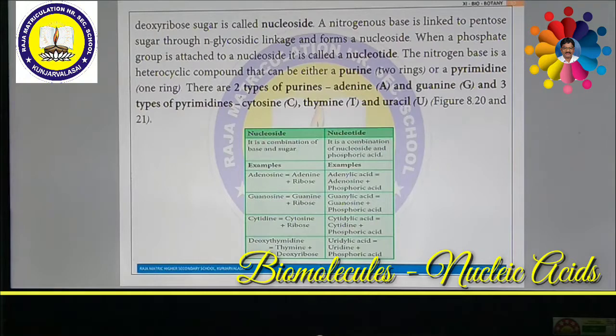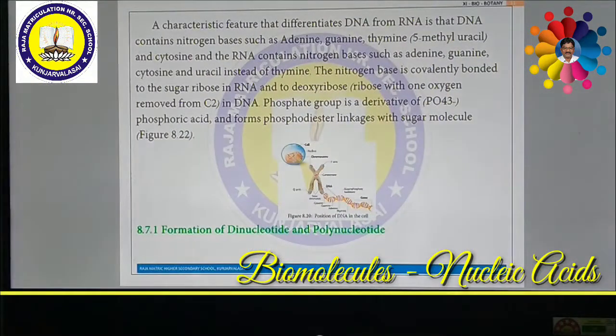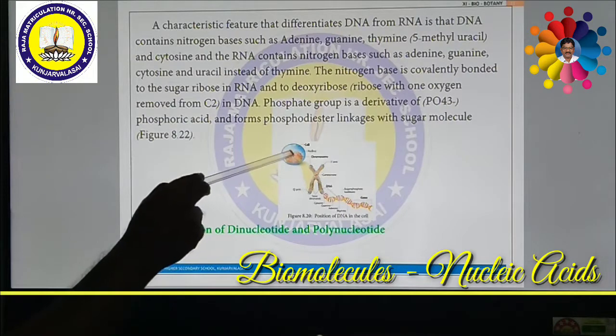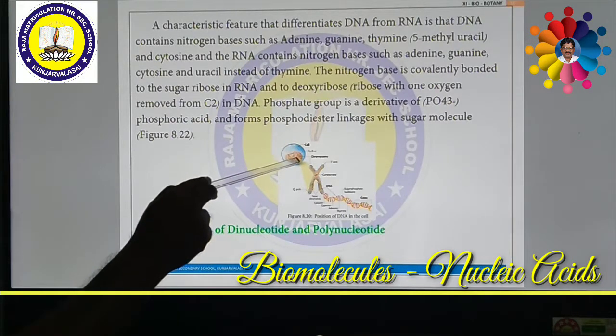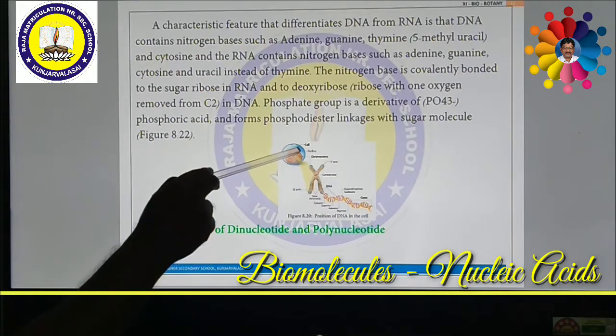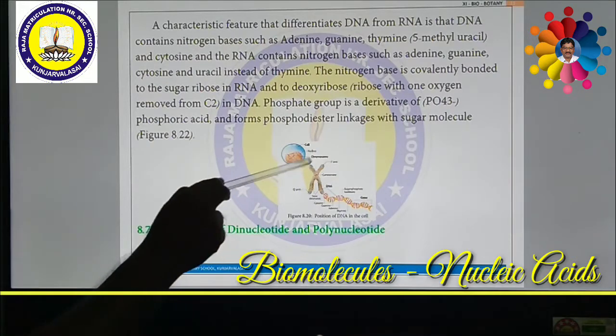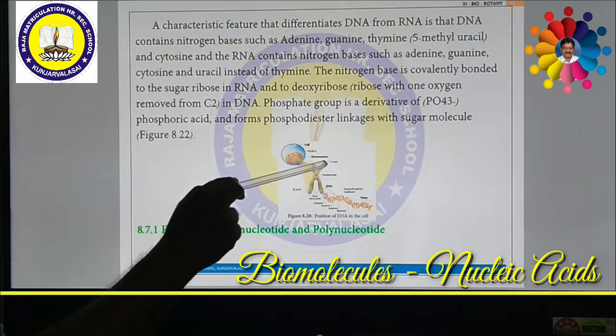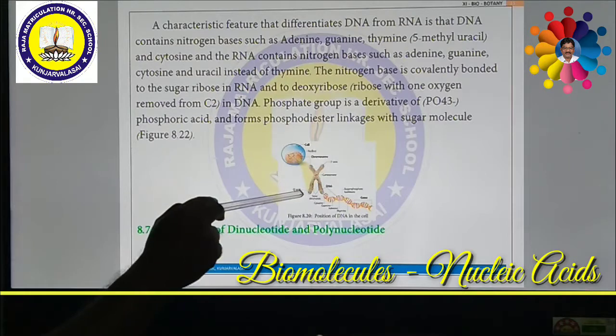Now we are going to discuss DNA and RNA. Both DNA and RNA are very important. Usually, if you see the cell where the DNA is present, this is the nucleus. Inside the nucleus, the nucleolus will be there. Around the nucleus, chromatin material will be there. This chromatin material condenses together to form a chromosome. A chromosome has a centromere and arms of chromatids. This is the P arm, this is the Q arm.